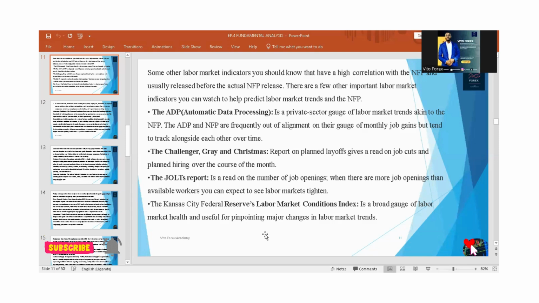This is a disclaimer. I'm not offering financial advice. I'm only educating you on what you are likely to do. Okay, I'm not giving you financial advice, I'm only educating you. You have to stay informed when it comes to trading high impact news.